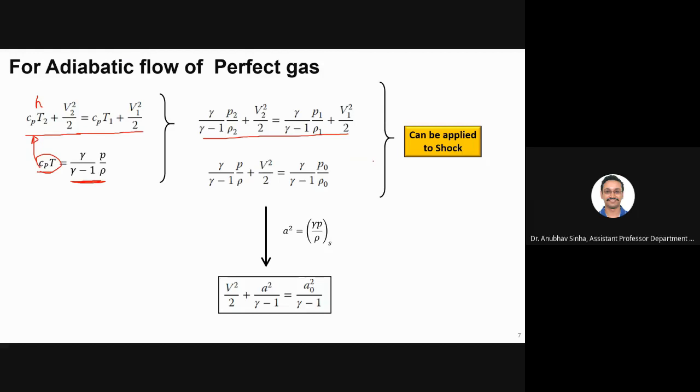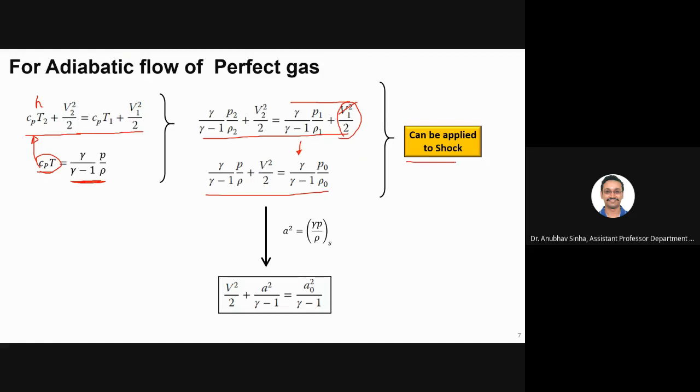Now if I talk about stagnation quantities, say V1 is your reservoir condition, let us say this is reservoir and this is your flow. What is the velocity in a reservoir? 0. So this term will become 0, and this will become p0 and rho0. Then you will get this equation. This is the same as this, only this term is removed because velocity is 0 inside a reservoir.